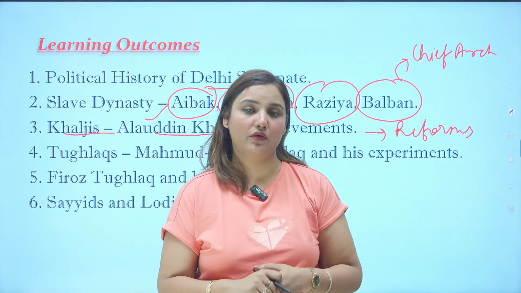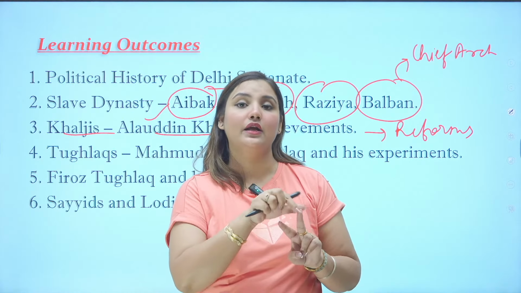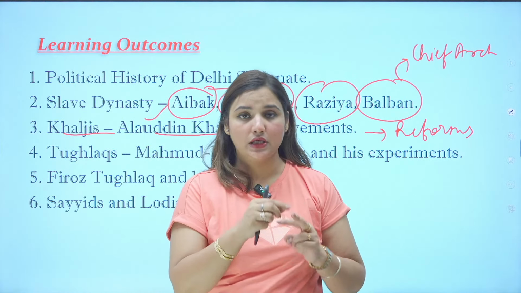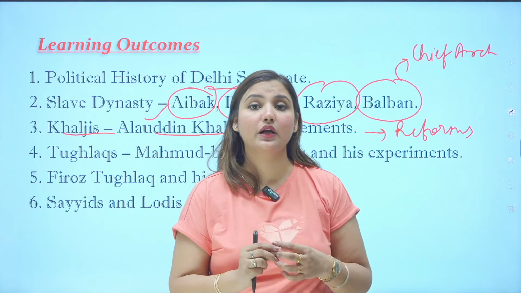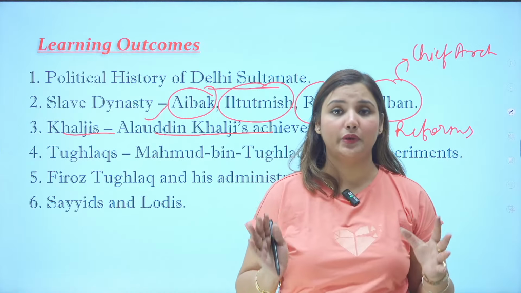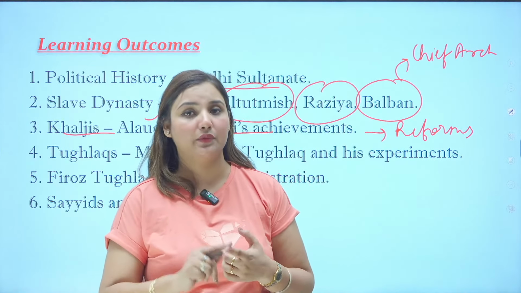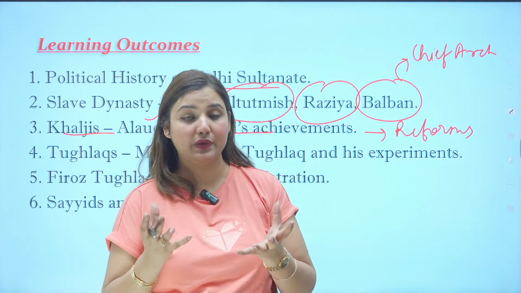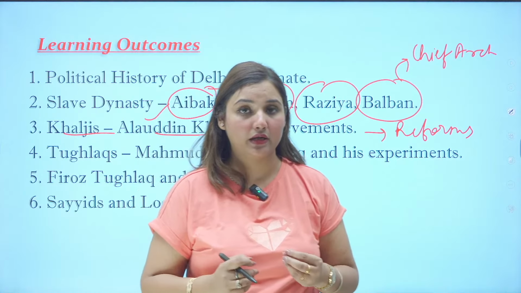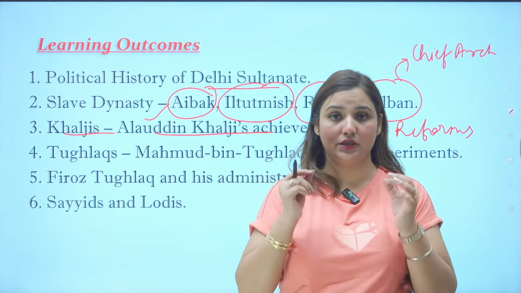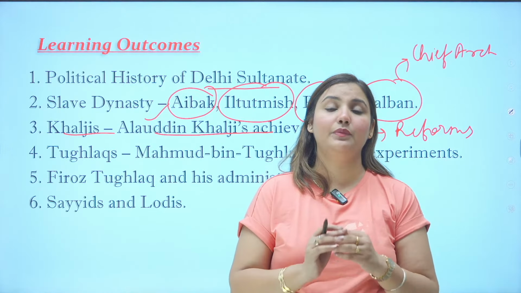According to the market reforms, he did two important things. He controlled the inflation and he controlled the prices of all the goods. He made a fixed price list for everything, and it was strictly given to all the shopkeepers and traders in the market that they should not charge higher prices, and they should always be honest during the measurement of each and every item. If any dishonest trader was found, he would be fined and punished.